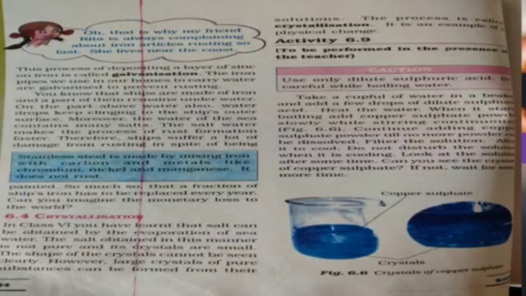Now one more topic is there, that is crystallization. You have learned crystallization in 6th standard also, the evaporation method.